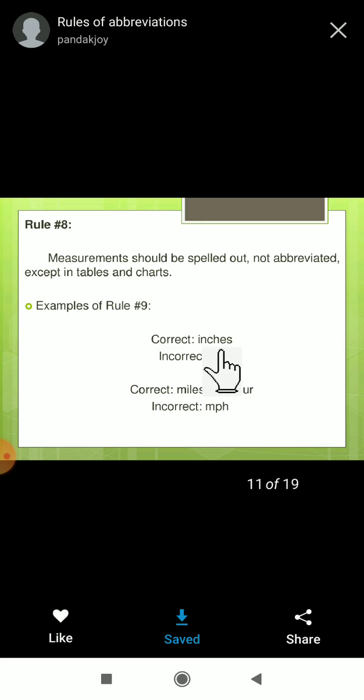Okay, for inches also, as a measurement, here they told us it should not be abbreviated. So here we can't use abbreviation. Got it? We have to write it in full. So this is the correct. But if you use IN with a dot, no, it is not correct. Even if you use MPH here, no, it is not correct. So compulsorily you have to write miles per hour, or otherwise inches.